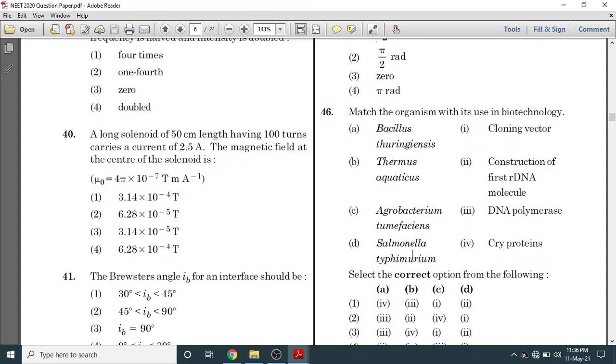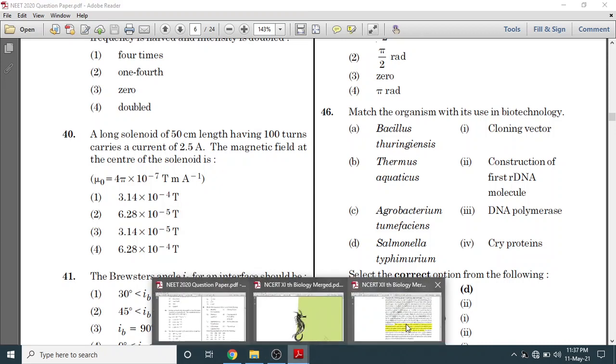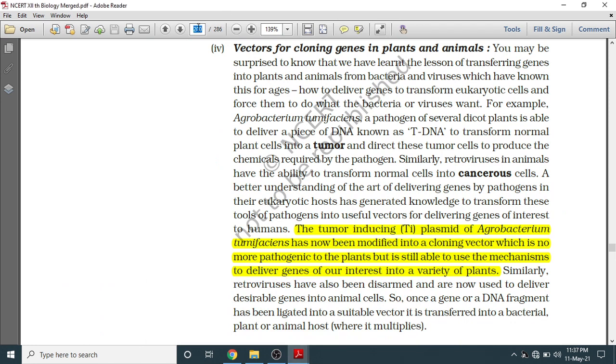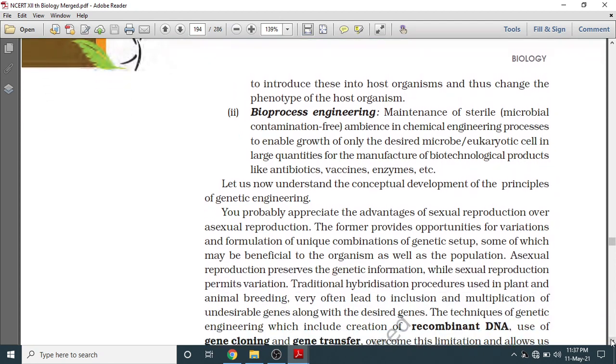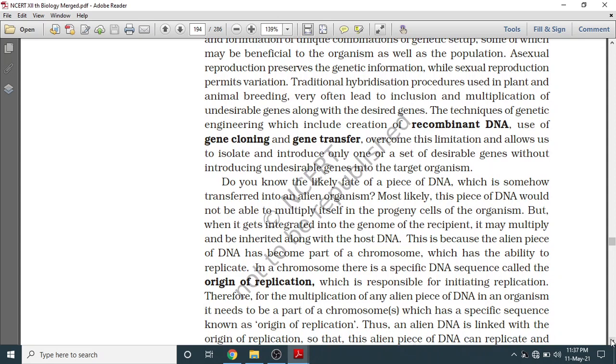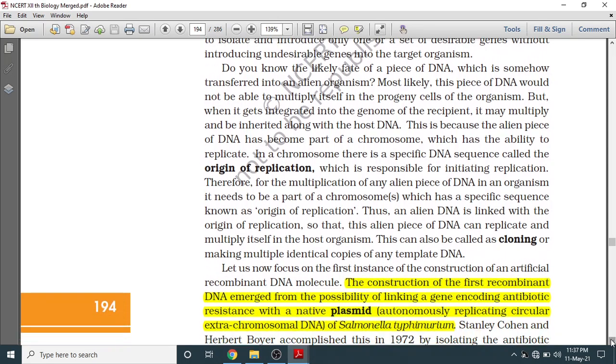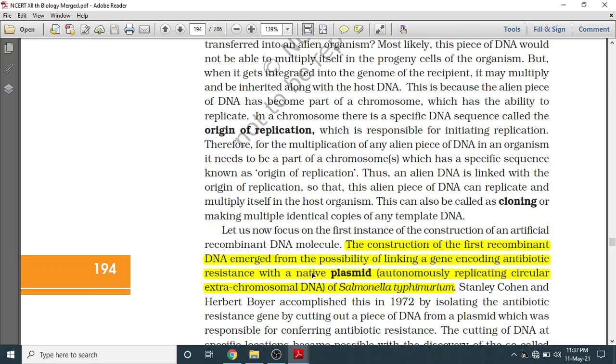Now Salmonella typhimurium, we will look at Salmonella typhimurium. So where we use it, it was asked from page number 194. So Salmonella typhimurium, the construction of first recombinant DNA emerged from the possibility of linking a gene encoding antibiotic resistance with a native plasmid, autonomously replicating circular extra chromosomal DNA of Salmonella typhimurium.